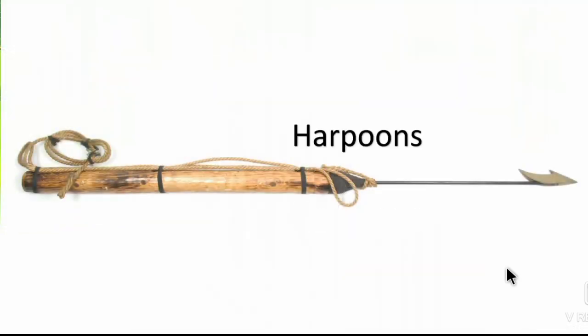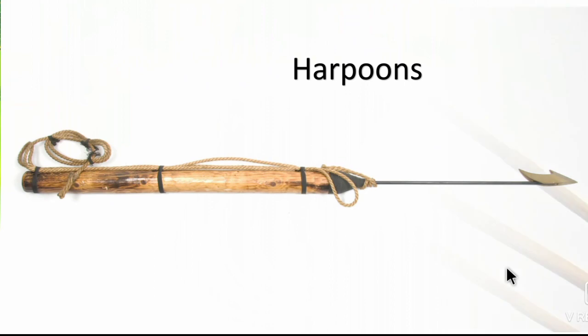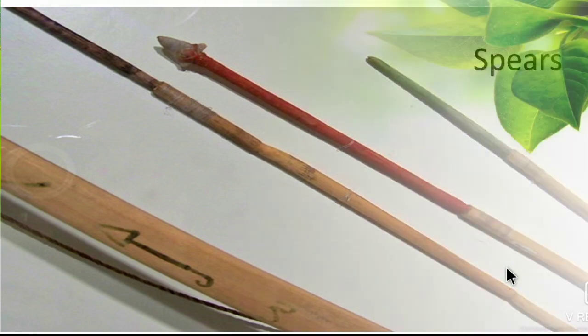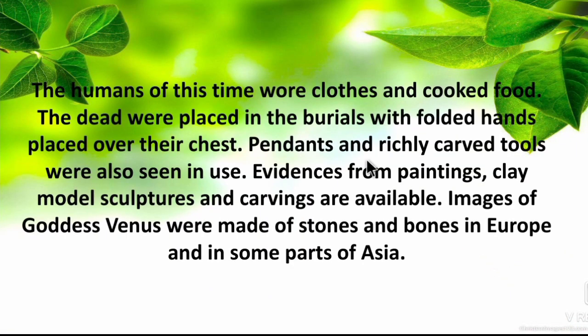Next is harpoons. And next one is spears. So these are the tools which were used by the people in the Upper Paleolithic period. The humans of this time wore clothes and cooked food. So they began to wear clothes. Before that, their basic amenity was only food and water. So now their other basic amenity is clothes.